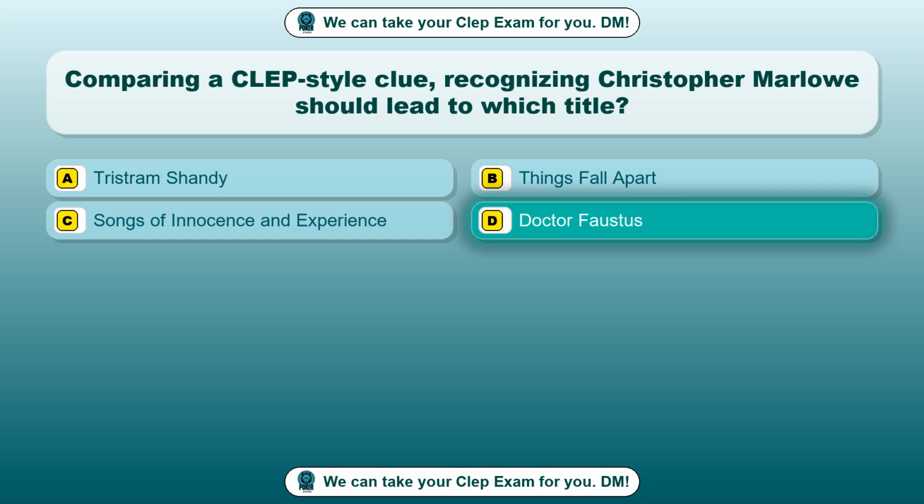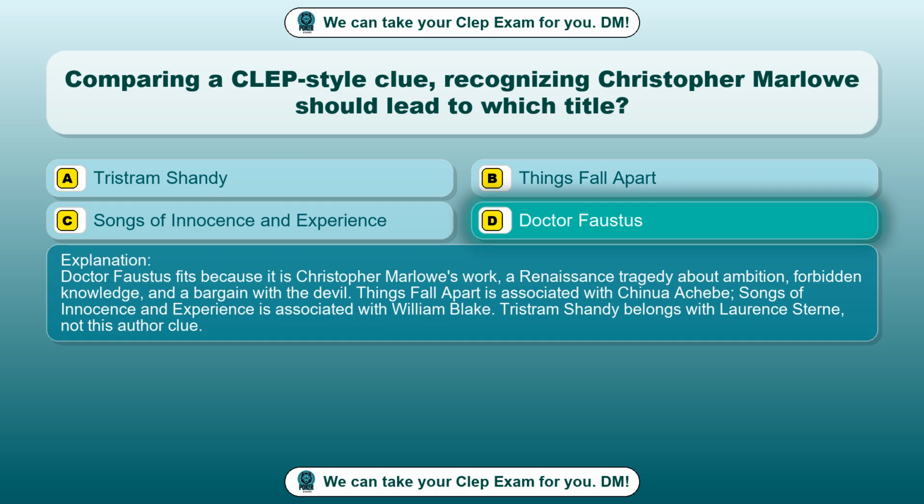Faustus. Dr. Faustus fits because it is Christopher Marlowe's work, a Renaissance tragedy about ambition, forbidden knowledge, and a bargain with the devil. Things Fall Apart is associated with Chinua Achebe. Songs of Innocence and Experience is associated with William Blake. Tristram Shandy belongs with Laurence Sterne, not this author clue.